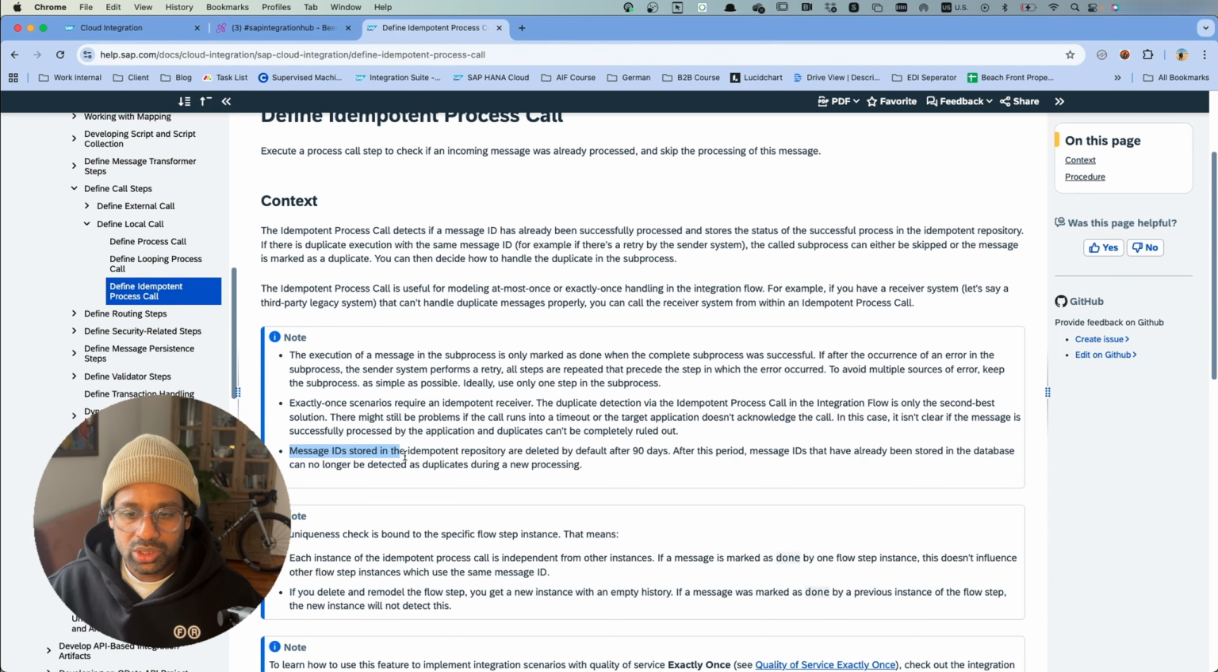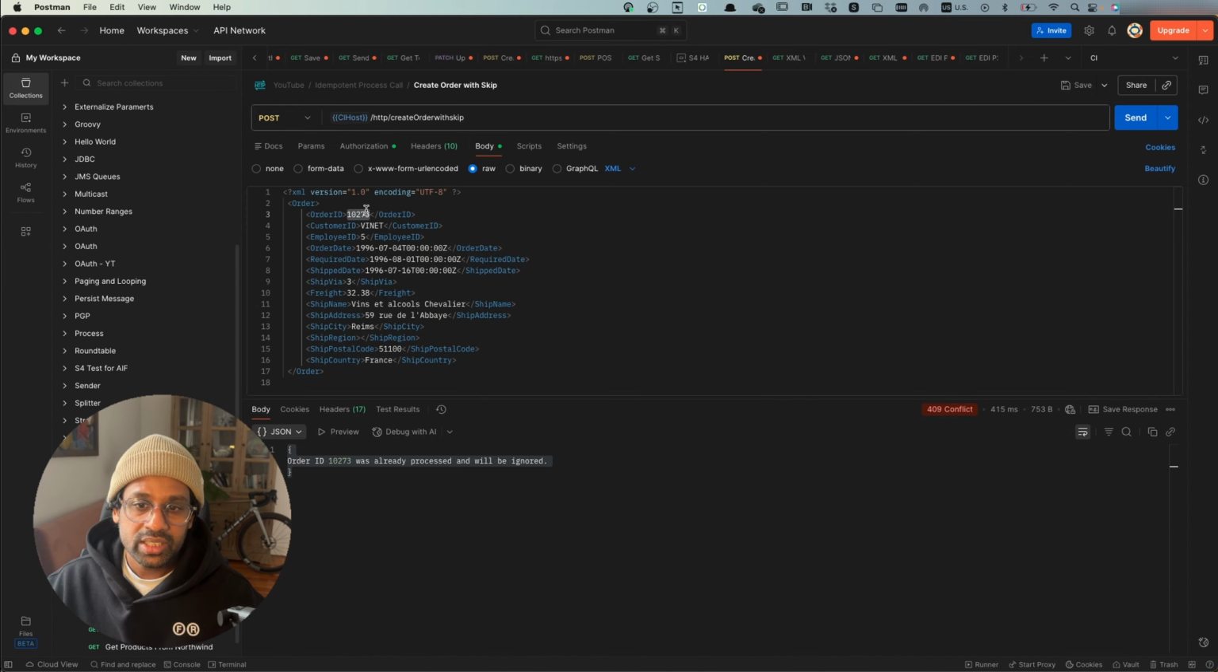So these message IDs stored in the idempotent repository are deleted by default after 90 days. So within a period of 90 days, you can do this duplicate check. Now this order ID that I sent just now, today, is in the repository for the next 90 days. So within the next 90 days, it will be identified as a duplicate message. After 90 days, this ID will be deleted from the repository.